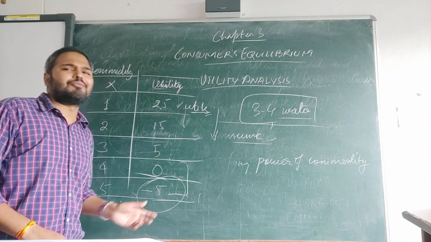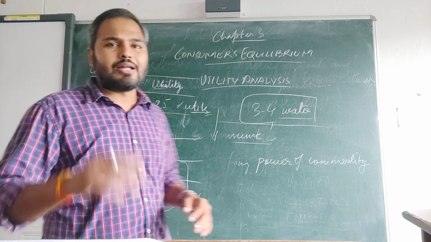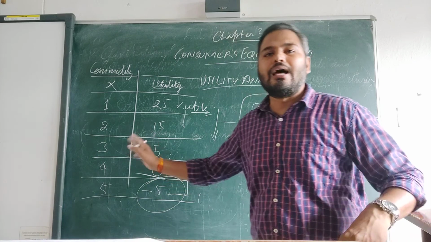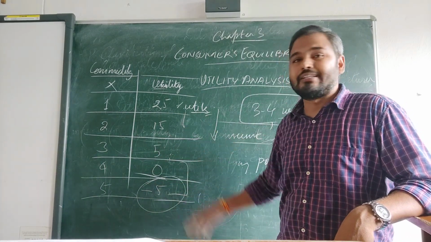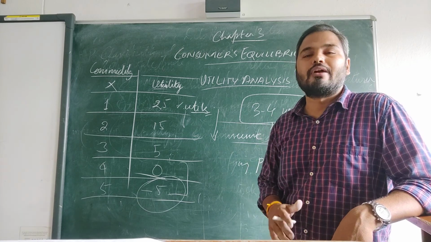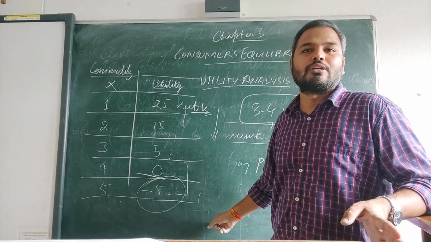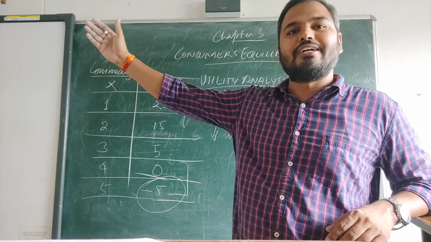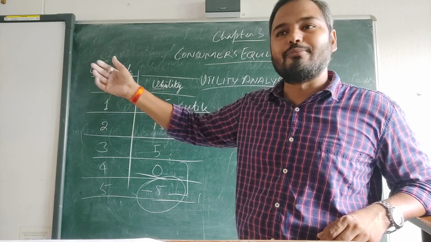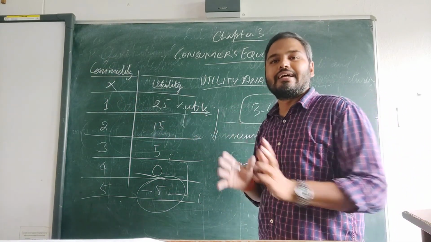Even with chocolate, or any product you like most, this will happen. Except for some exceptional cases, like those who are drinking alcohol. If you give them 1 glass, they will ask for 3-4 more glasses also. So each time they consume, their satisfaction is increasing. So the utility derived from alcoholic products will increase. So these are the exceptional cases.